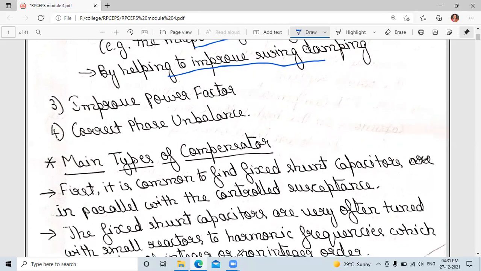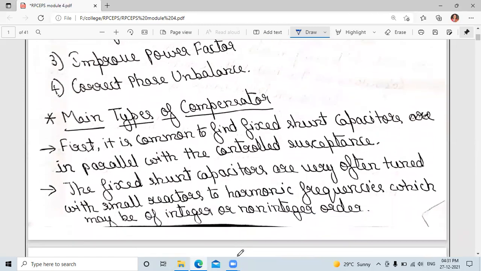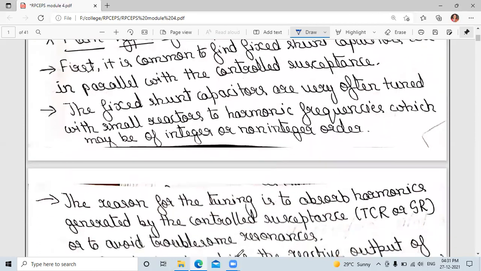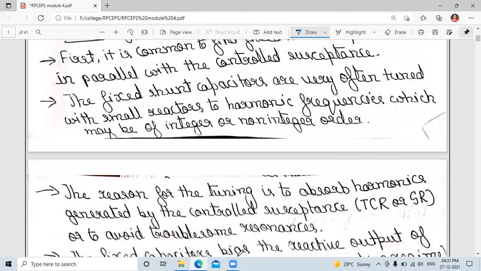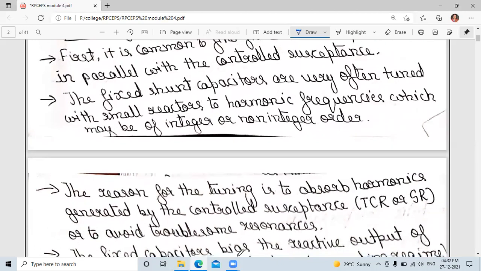The fixed shunt capacitors, along with tuned reactors, are used to absorb the harmonics. The tuned reactors may be tuned to harmonic frequencies, which may be of integer or non-integer order. The reason for tuning is to absorb the harmonics generated by the controlled susceptance, or to avoid a resonance.